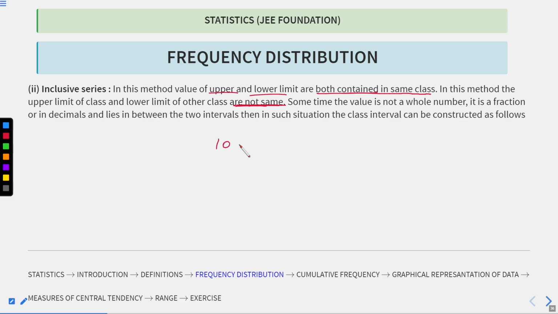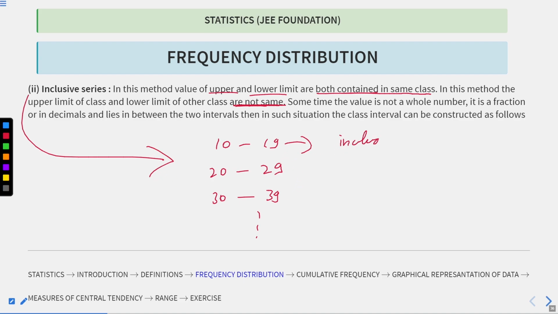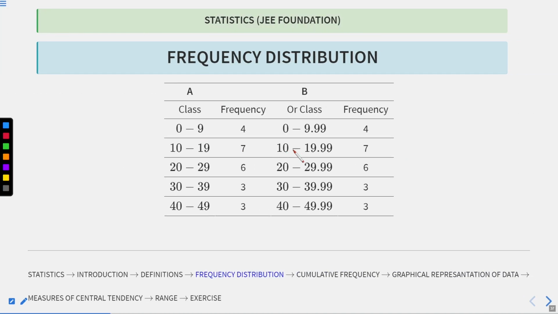For example, if we take 10 to 19, then the next must be 20 to something, say 29, and 30 to 39, etc. This is called an inclusive series, so here we include both 10 and 19. Okay, let's move to the next.